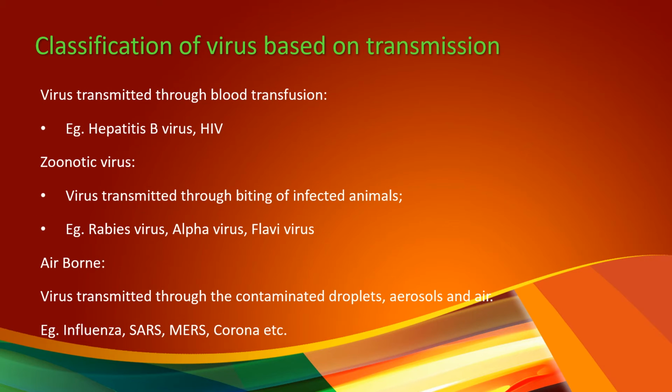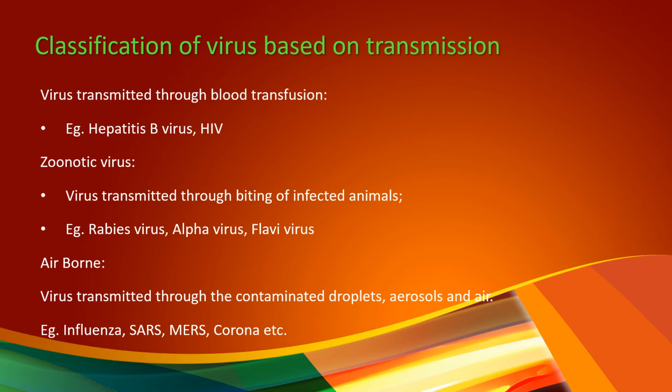Classification of virus based on transmission. Transmission is one of the properties involved in classification. The viruses are transmitted through many methods. One method is through blood. During blood transfusion, if the donor is infected with blood-borne infections like hepatitis or HIV, the infection may transfer to the recipient. Examples: hepatitis B virus and HIV.